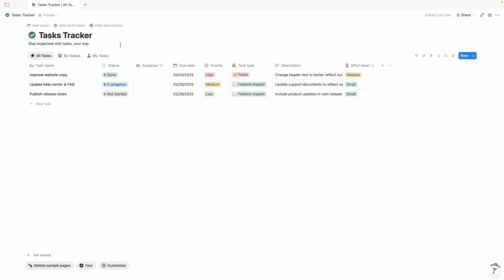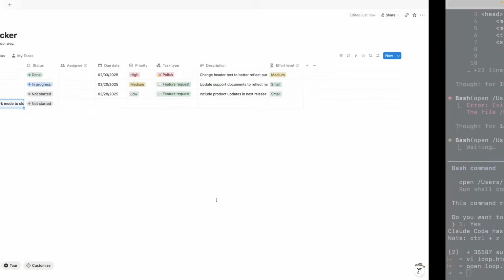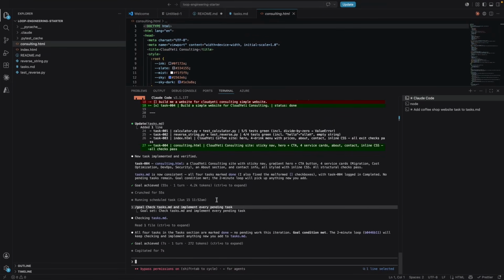You set up a basic loop, give it a goal, give it a prompt that runs every minute. It looks at something, or it's triggered by something like a new item in the tasks.md file. But it can also be triggered by a new task in my Notion, right? But this time you can make Claude connect to Notion using MCP or APIs using skills. And then every 2 minutes, it will check the Notion task board. And if there's a new task, it will implement that and mark that as complete, right? So the same pattern works for connecting to other systems.